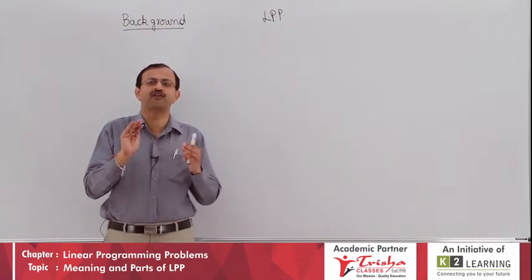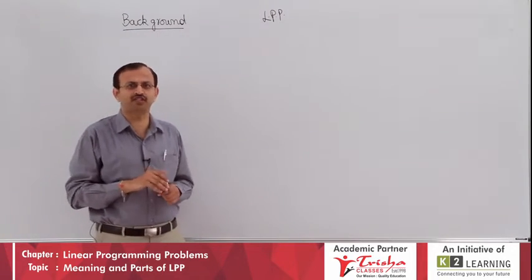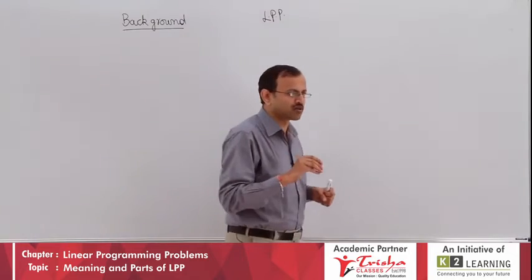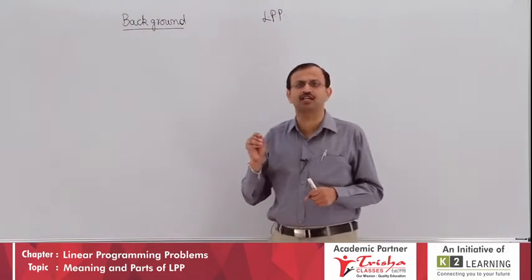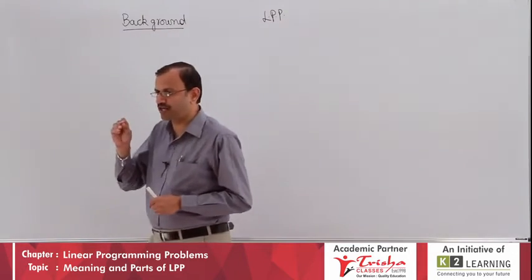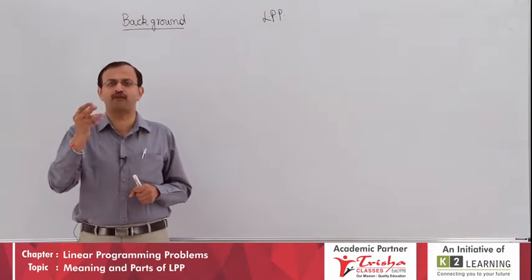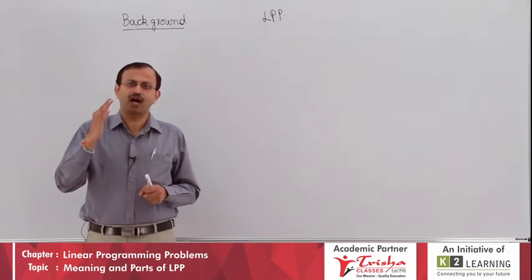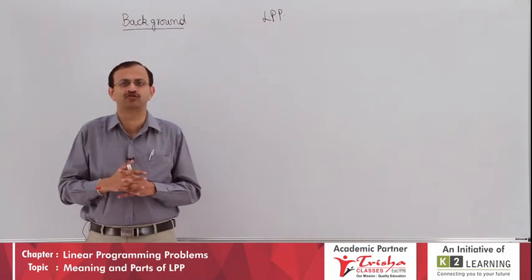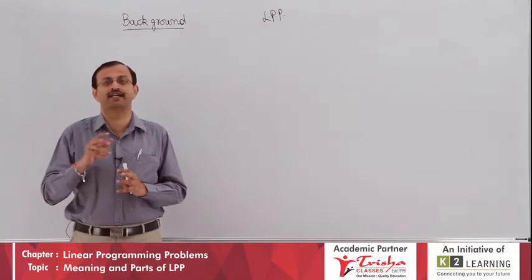In 1945, the English economist G. Stigler made a main LPP formulation: how can a dietitian reduce the cost? It was later called the diet problem.